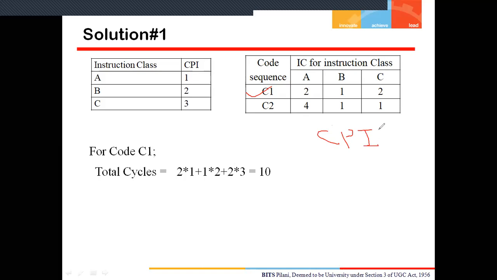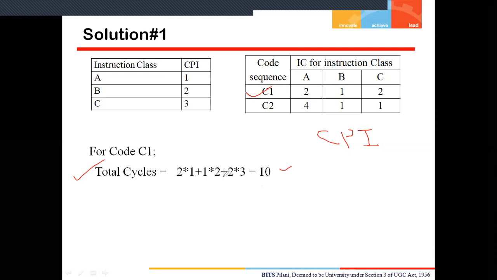So how will I calculate the CPI? CPI is the average clock per instruction. If I know the total number of clock cycles required for this sequence and divide it by the total number of instructions, then I will get the average clock per instruction. For that, I have calculated the first portion, that is total cycles: 2 into 1 plus 1 into 2 plus 2 into 3 is equal to 10. Now the second part is what I require.